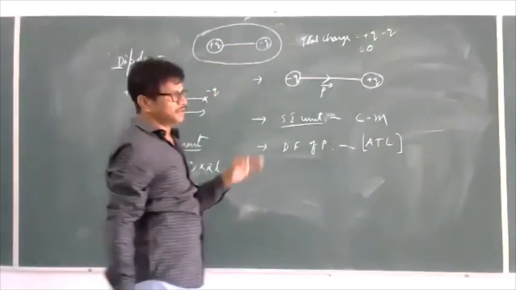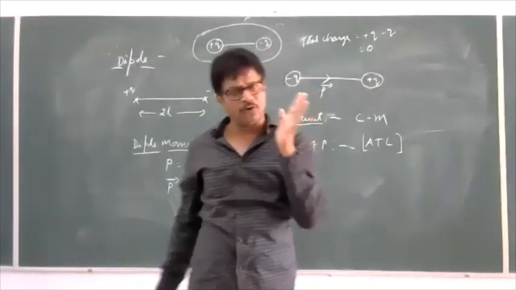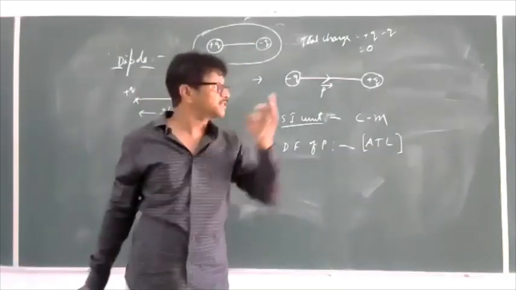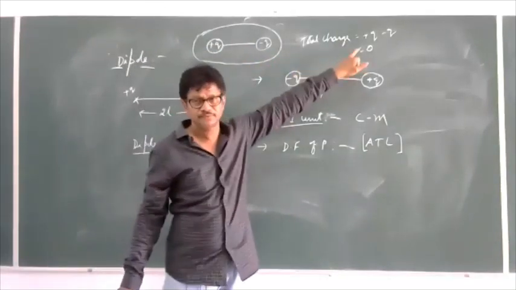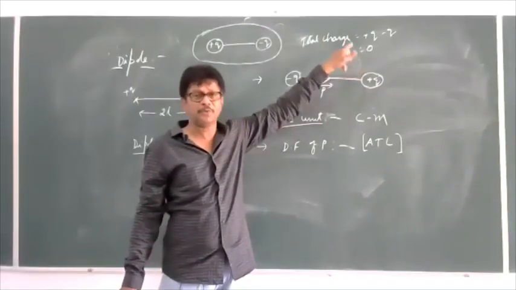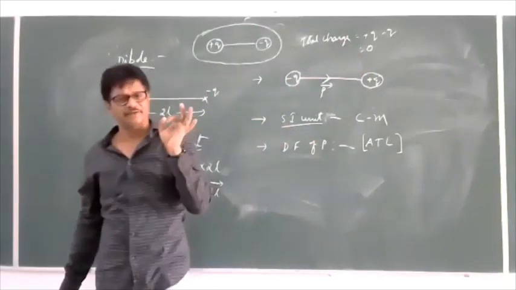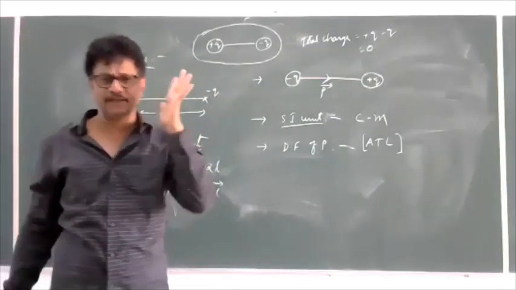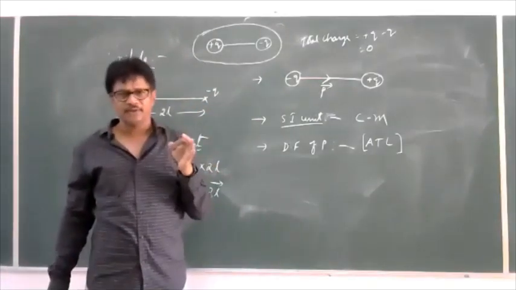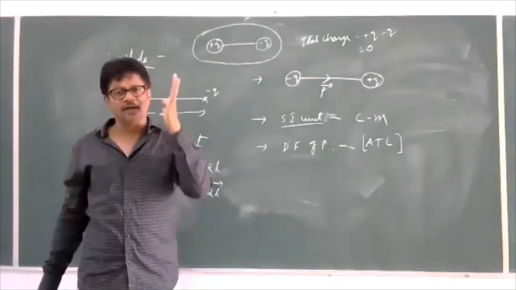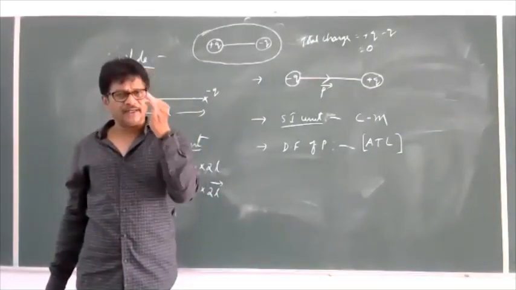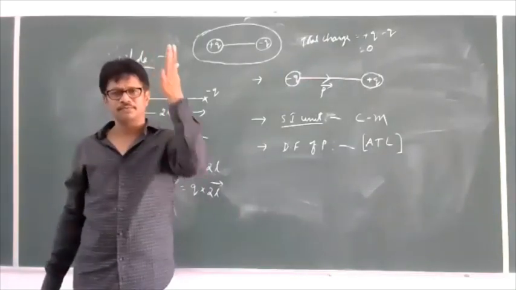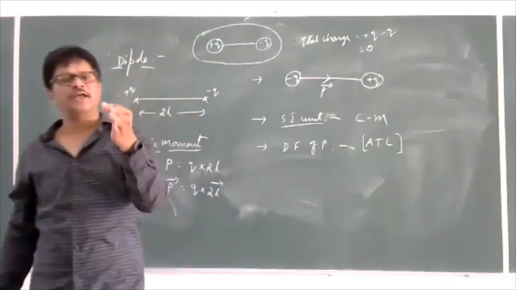So if you take an entire dipole, the net charge is 0, but it will produce an electric field. So we can conclude that the electric dipole will produce an electric field, though the net charge of a dipole is 0.